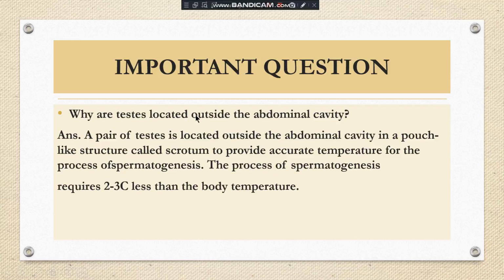Now the next question. Why are testes located outside the abdominal cavity? So the testes are located outside the abdominal cavity, and they are located in a pouch which is called scrotum. Why located outside? To provide an accurate temperature for the process of spermatogenesis. Spermatogenesis means the production of sperms. And the process of spermatogenesis requires 2 to 3 degrees Celsius less temperature than the body. Okay, and that's why the testes are located outside the abdominal cavity.